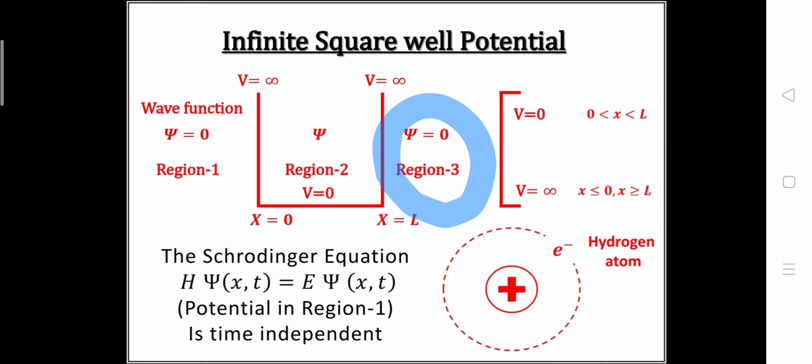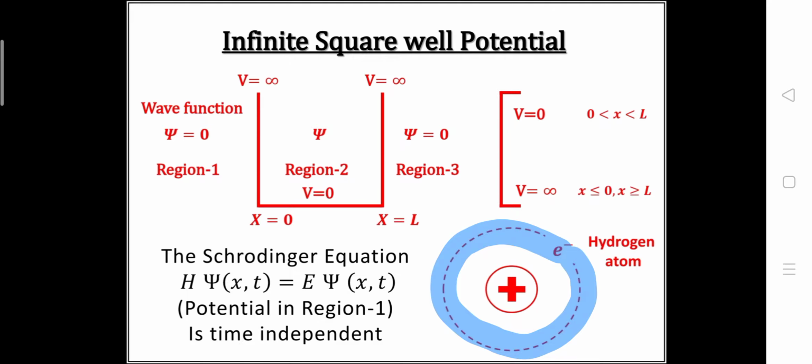Now let's talk about how we can understand the infinite square well potential using an example. Here we have considered the example of the hydrogen atom, in which the electron is revolving around the nucleus.